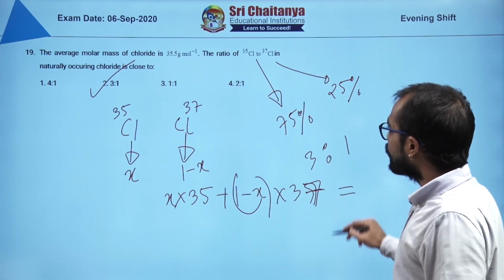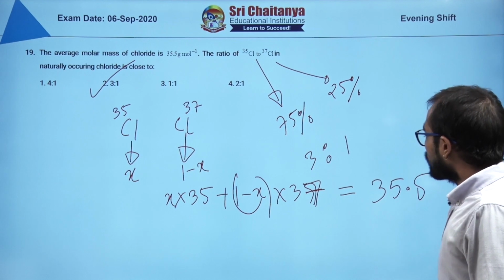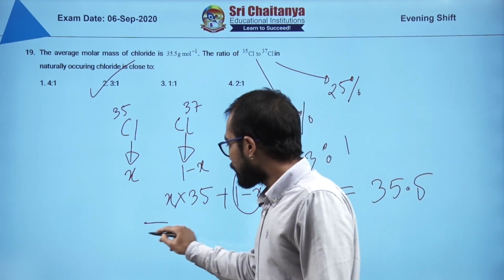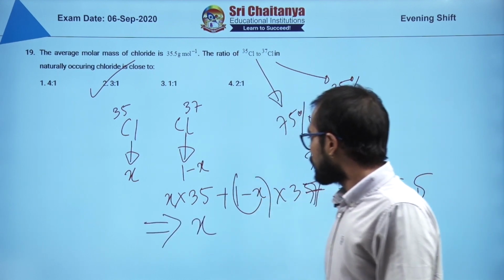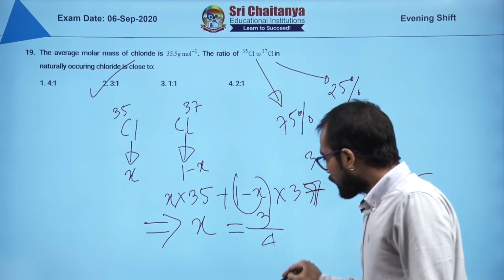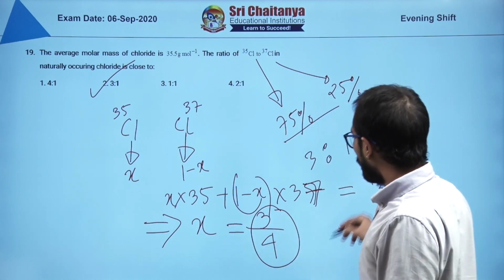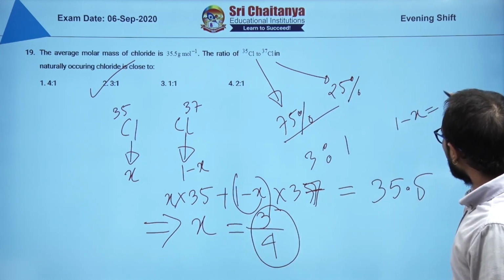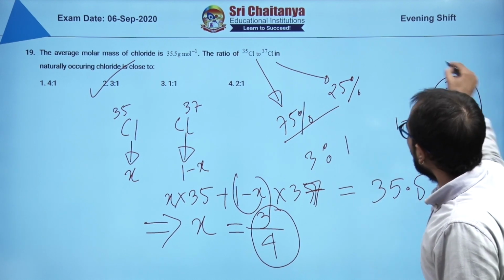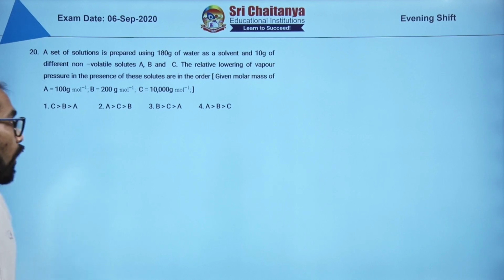So this is going to give you the average molar mass, which is given as 35.5. You solve this equation, you get X equal to 3/4. 3/4 means what? 75%. If X is equal to 3/4, 1 minus X will be equal to 1/4, which means 25%.